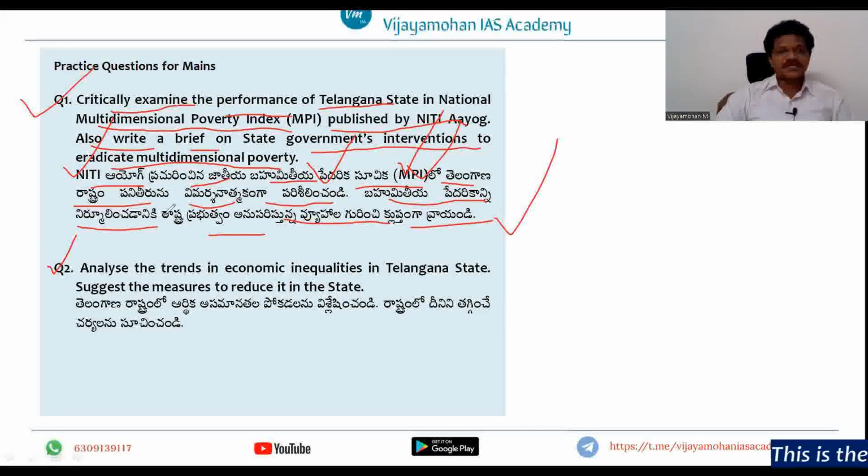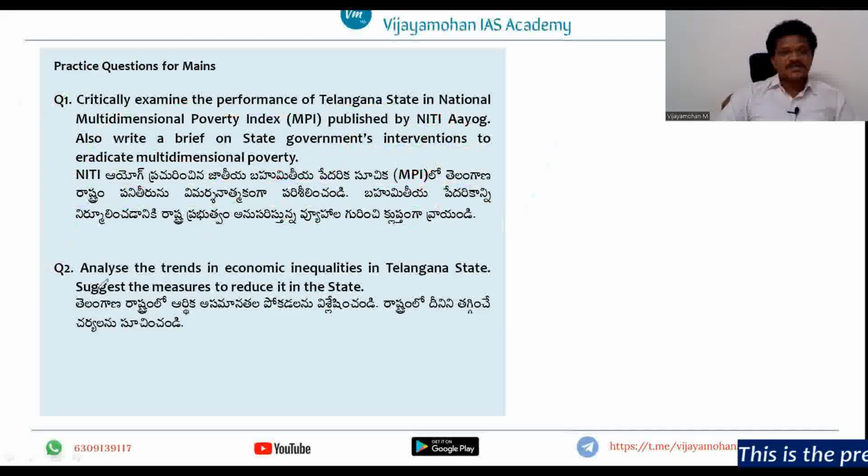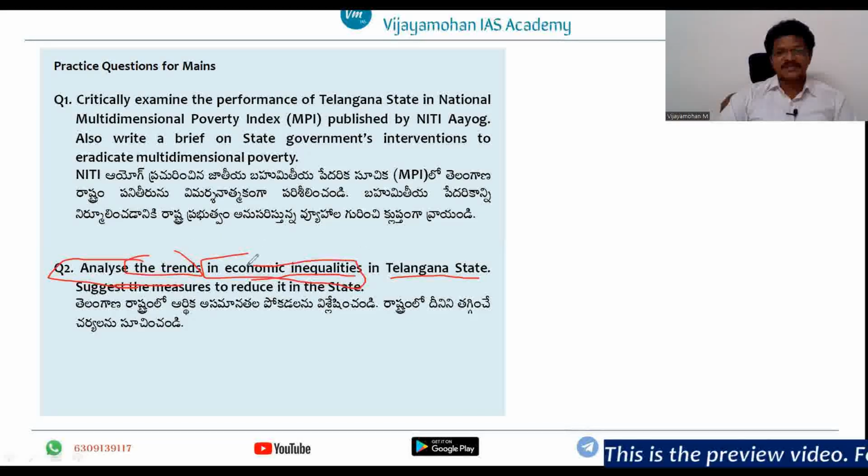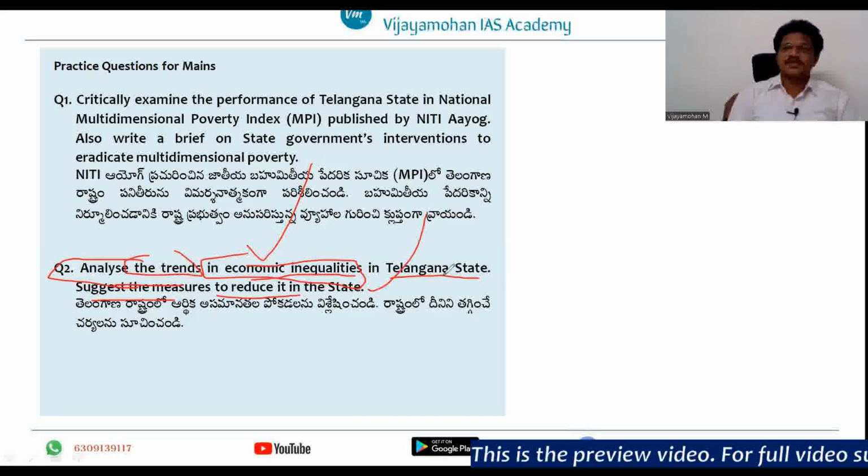Okay, next, the second question is: analyze the trends in economic inequalities in Telangana state. So this is a direct question. You need to analyze the trends in the economic inequalities in Telangana state based on consumption patterns or consumption data and suggest the measures to reduce it in the state. So what are the measures to reduce it in the state, right?